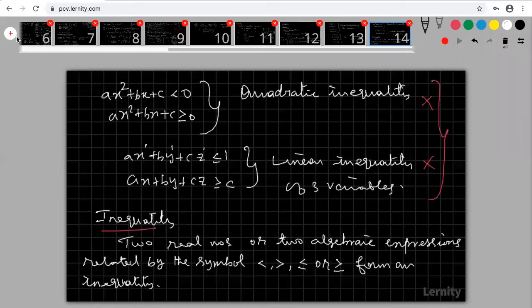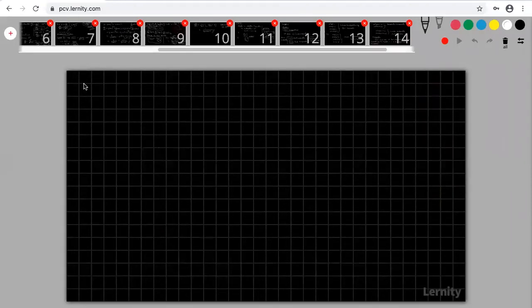Now in this chapter, in the entire chapter, we are going to discuss the solution of that inequality, how to find out the solution of the inequality. Okay, so the first one is algebraic solution of linear inequality.